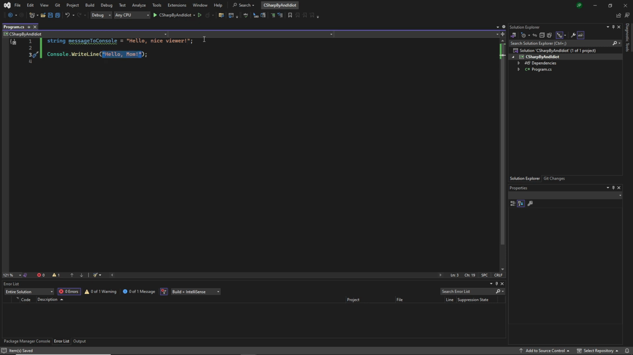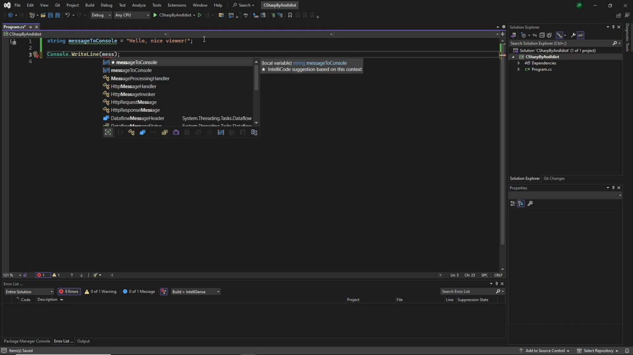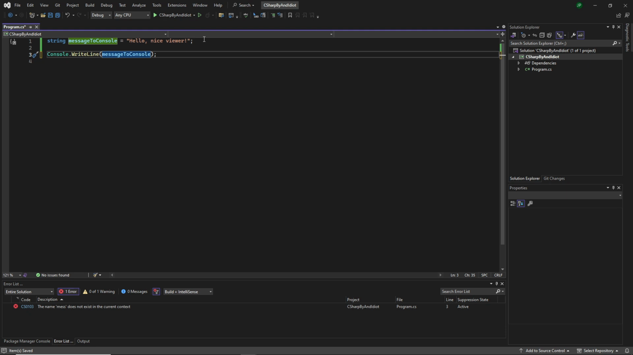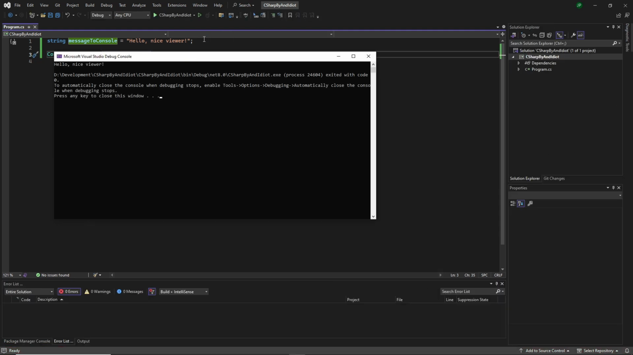And as a parameter for this method, we can now pass our new variable. That is a string named messageToConsole. And let's try to run this. And now it says hello nice viewer. Nifty, right?